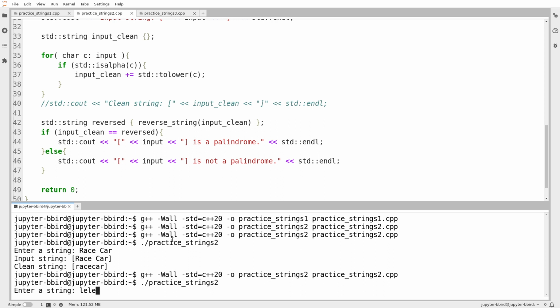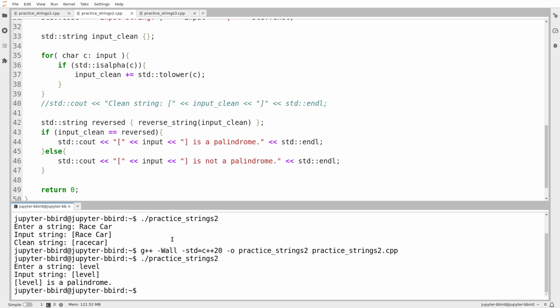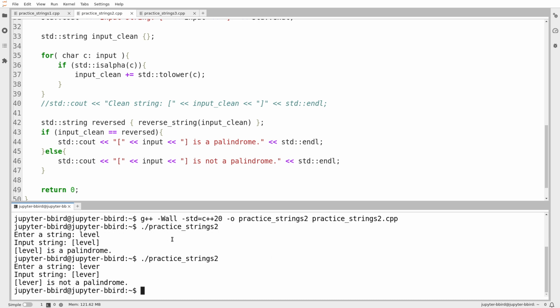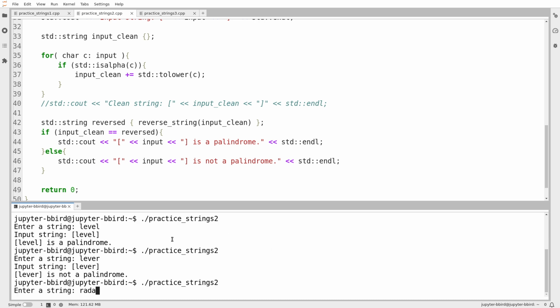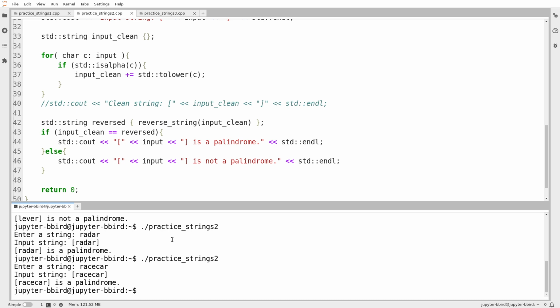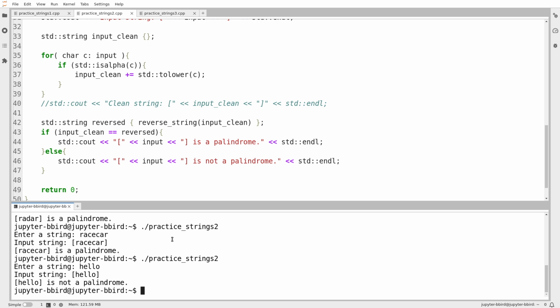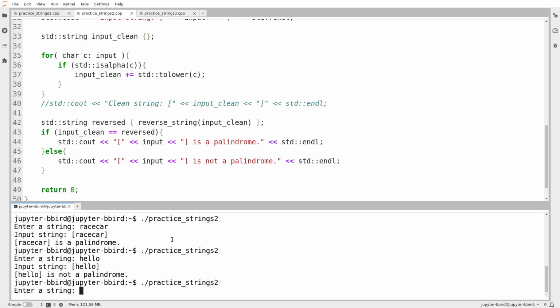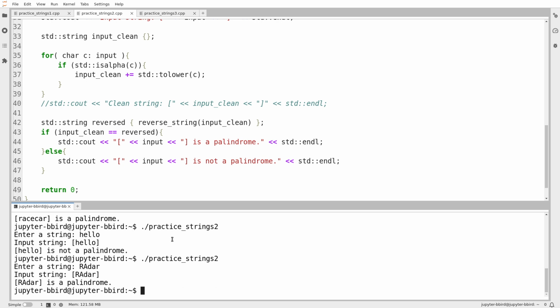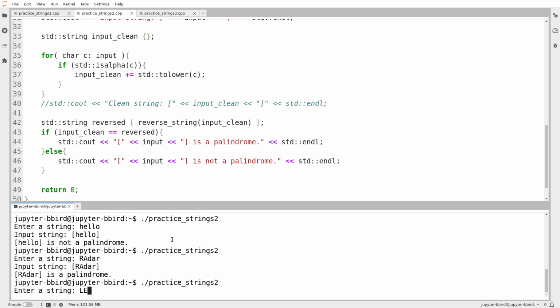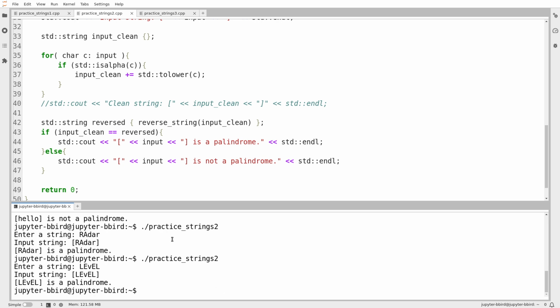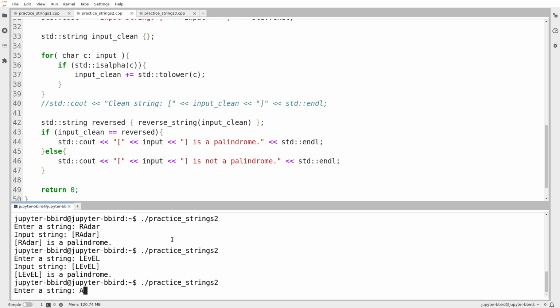So I'll try level. The answer is yes, good. I'll try lever, and the answer is no, also good. I'll try radar, the answer is yes. I'll try race car, the answer is yes. I need to make sure I try a bunch of strings that aren't palindromes. Okay, so that's not a palindrome. I'm going to try mixing capital and lowercase letters. Still seems to work. L-E-V-E-L. I'll now try the string that it provided, so that's a man, a plan, a canal, Panama.